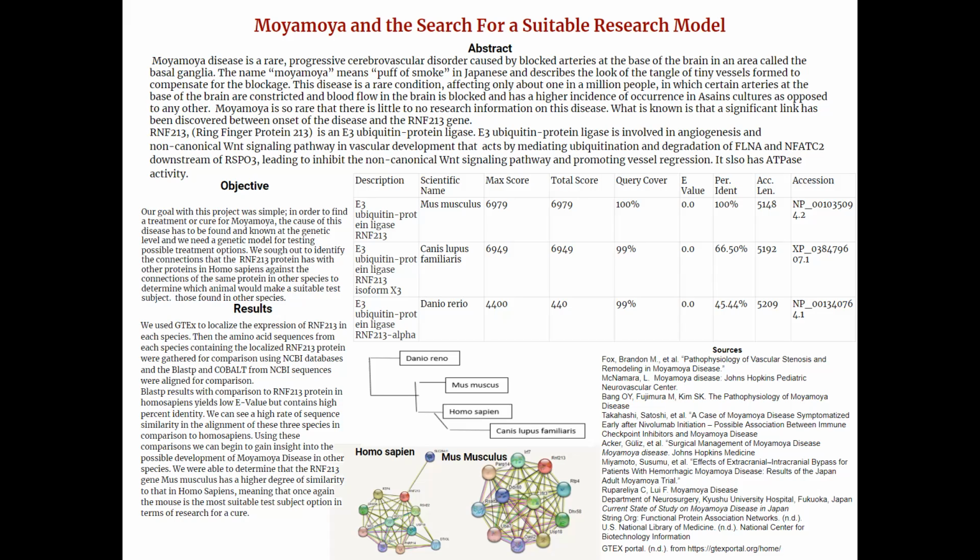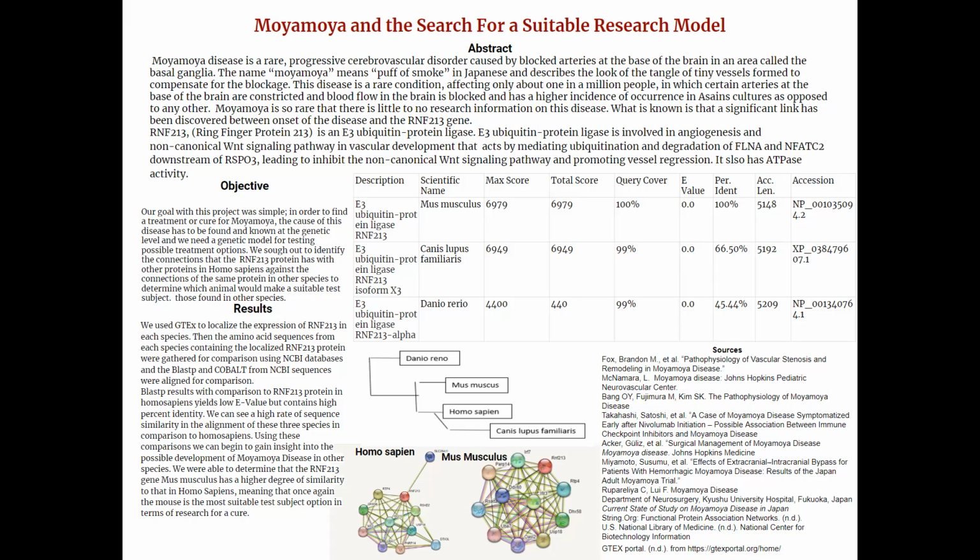RNF213 is involved in angiogenesis and the non-canonical WNT signaling pathway in vascular development, in which it acts by mediating ubiquitination and degradation of FLNA and NFATC2, which is downstream of RSPO3, leading to inhibition of the non-canonical WNT signaling pathway and promoting vessel regression.